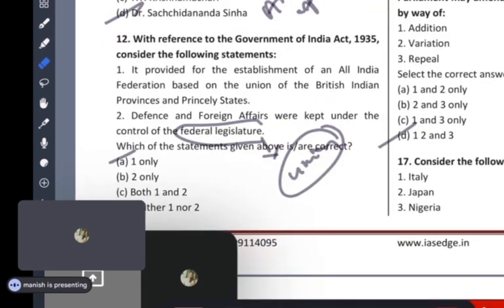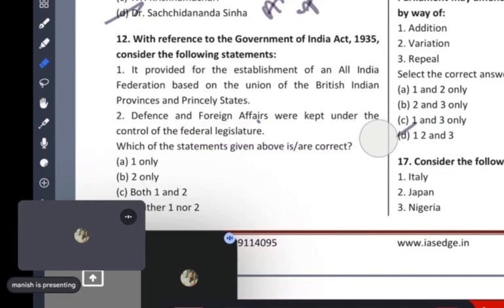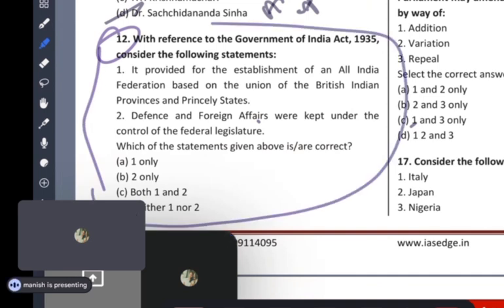Now see, read this question. Government of India Act 1935. It provided for the establishment of an All India Federation based on the Union of British India provinces and princely states. Defense and foreign affairs are kept under the control of the federal legislature. See, these are the two statements basically. One should be right. I told you, mostly it gets right, guys.